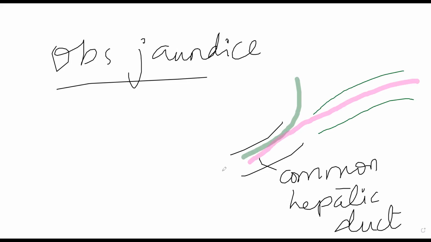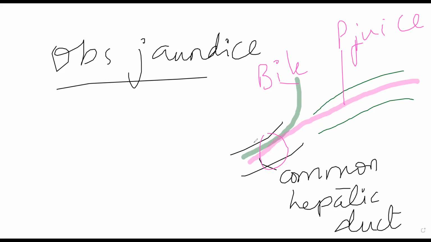Here, pancreatic juice and bile both mix together. Let us suppose this is pancreatic juice, with amylase and all of those enzymes, and this is bile. Now, in obstructive jaundice, there is an obstruction in the common hepatic duct, or in the bile canaliculi. As a result, bile is not able to come out into your intestine. There is an obstruction in the flow of bile.